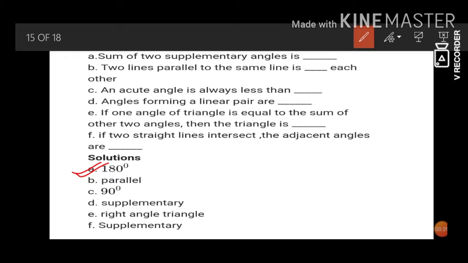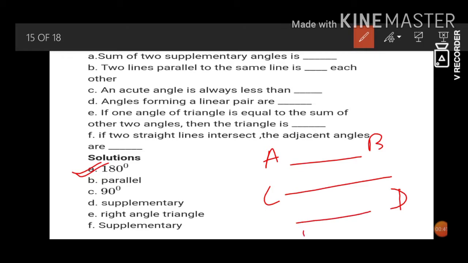Two lines parallel to the same line are parallel to each other. If we have two lines AB and CD, these two lines are parallel to each other as well as to this line EF. So the line EF is the same line. So we can say EF is parallel to AB as well as EF is parallel to CD. So the answer for B will be parallel.